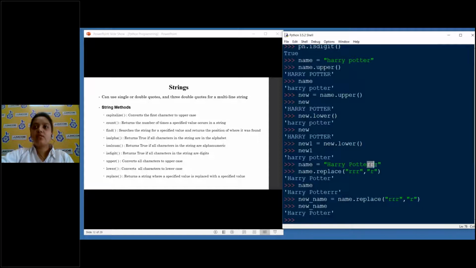It takes a part of the string and converts it to a new substring. Suppose we have an error, triple R was a part of the string which was mistaken, but now we took R. So I think this much is enough for string methods, and I would like you to go ahead and discover more about strings. There are a lot of things that you can do with strings.